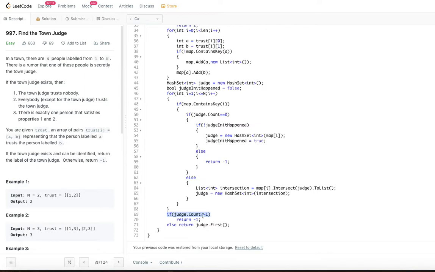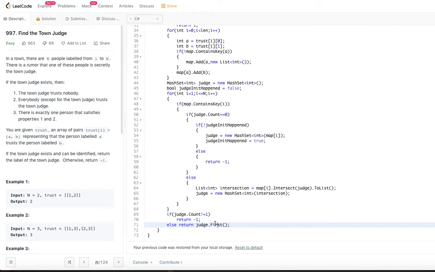As it said, there is exactly one person that satisfies 1 and 2. That is, he does not trust anyone and he is trusted by everyone. So, if the judge count is not equal to 1, we just return -1 simply. If it is 1, obviously we just return the first guy because it has only one entry, right.